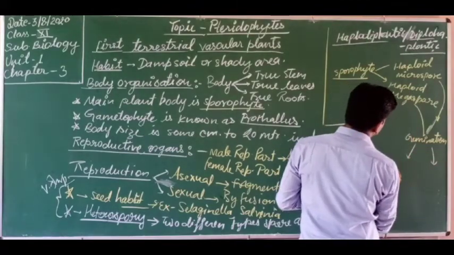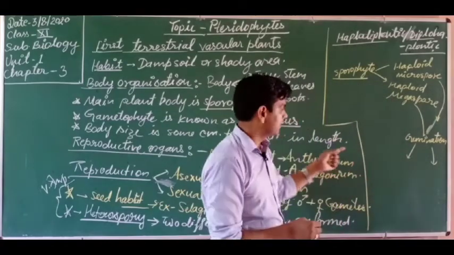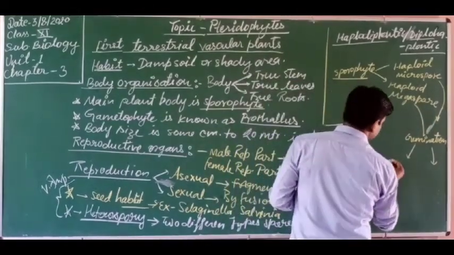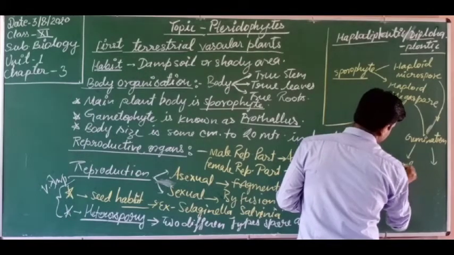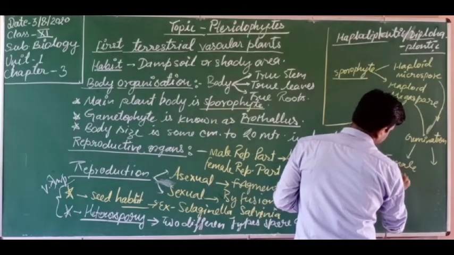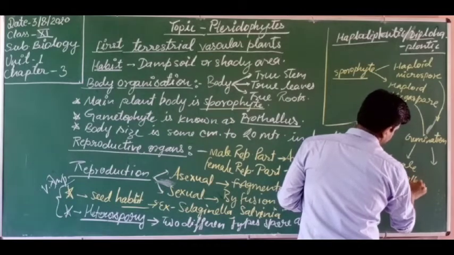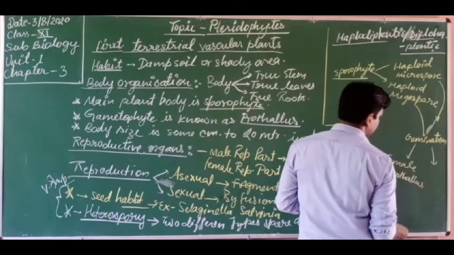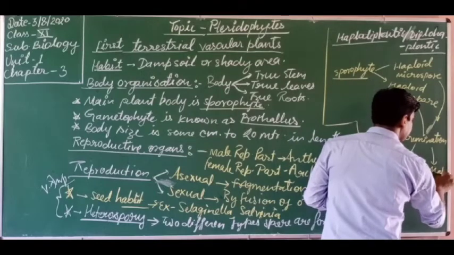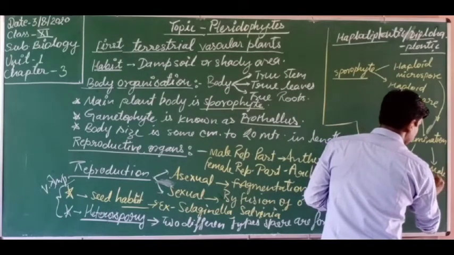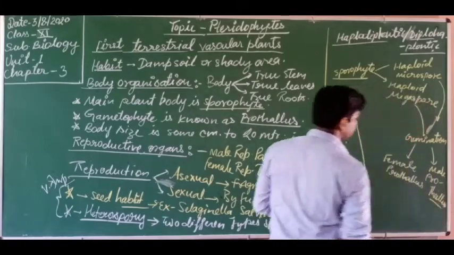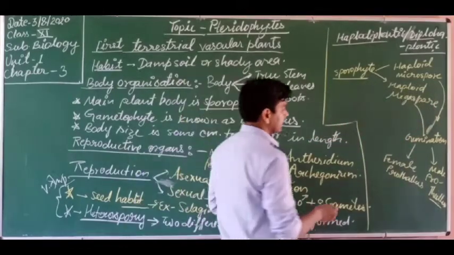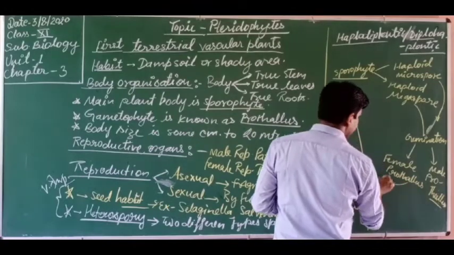This haploid megaspore forms the female prothallus, and the microspore forms the male prothallus. So male and female prothallus are the two types of prothallus.